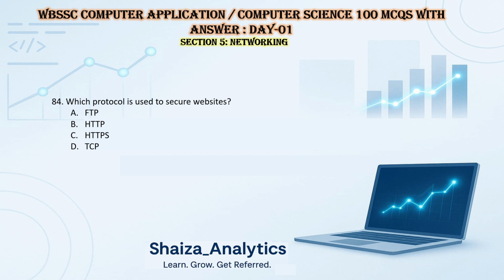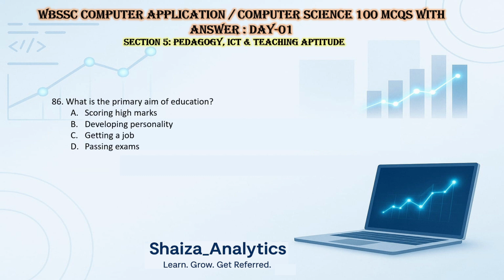Question 84. Which protocol is used to secure a website? We use HTTP for websites, and the secure version is called HTTPS, with S for secure. So the answer is HTTPS. Answer C.